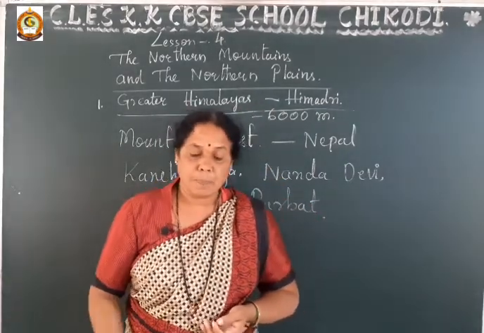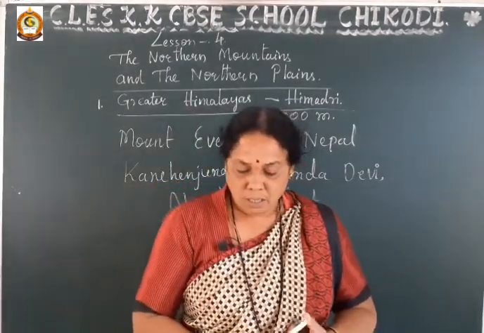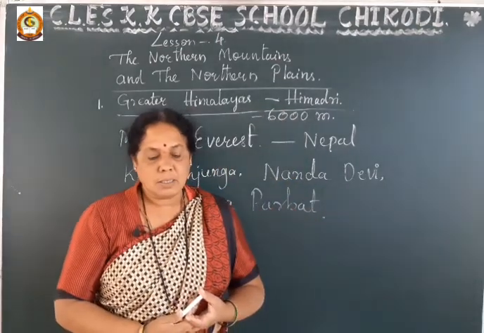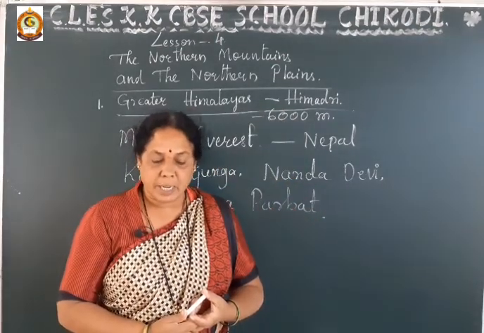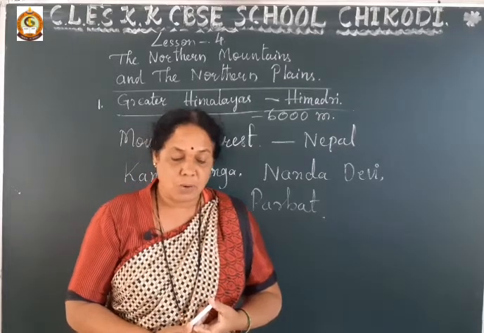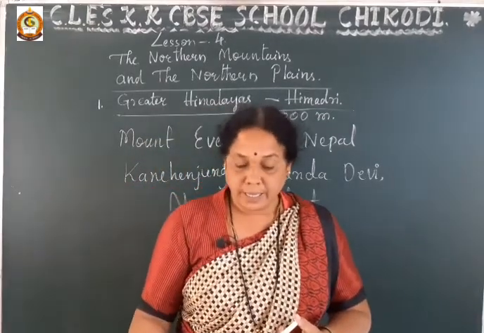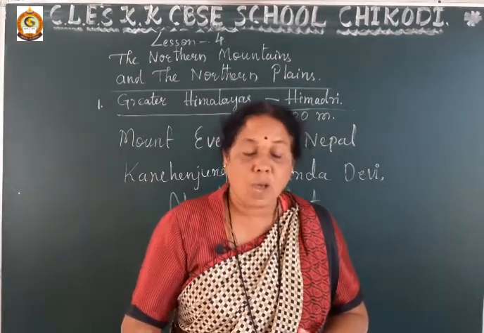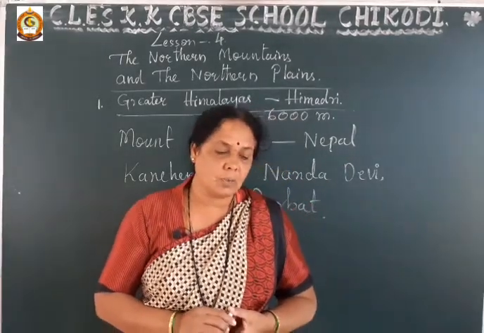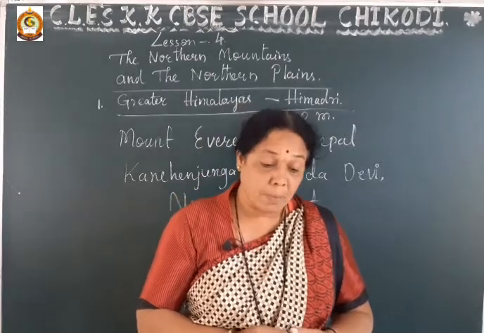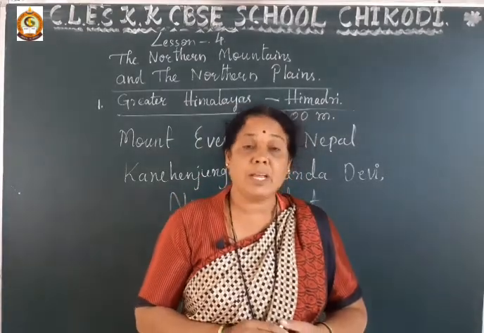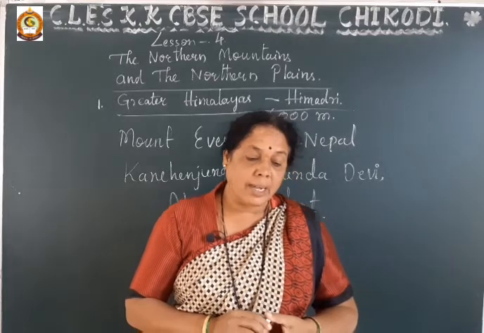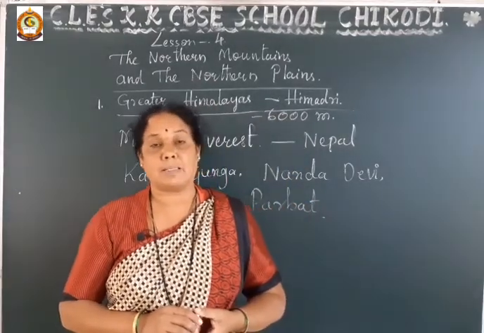In the previous class we have learned about the Himalayas, which are divided into 3 parallel ranges. The first one we have learned in detail, that is the Greater Himalayas. Here the Greater Himalayas or Himadri is the northernmost and highest range in the Himalayas.